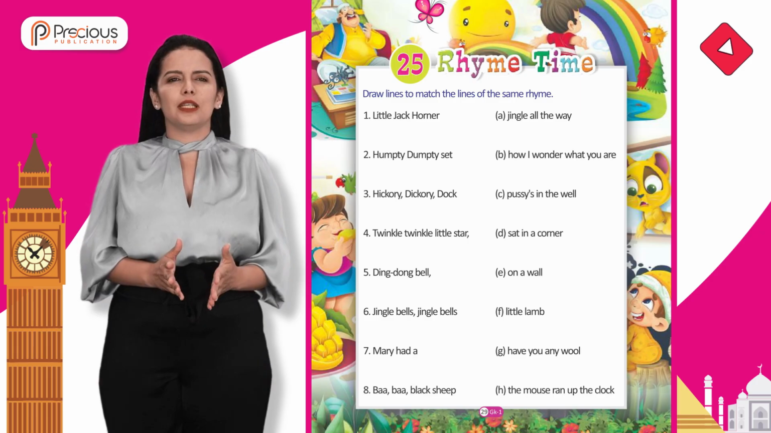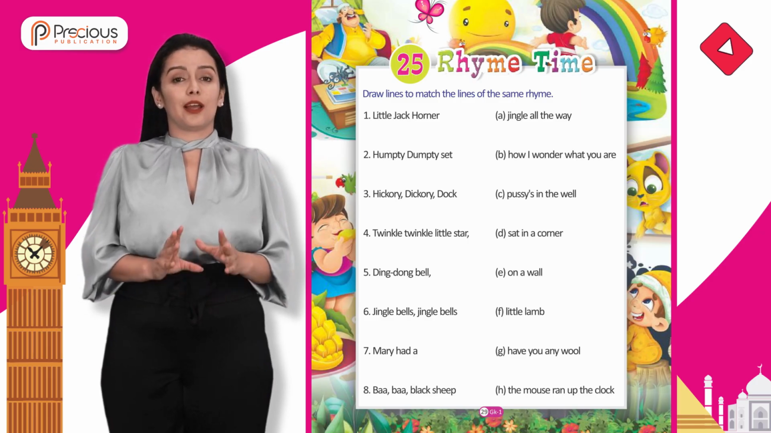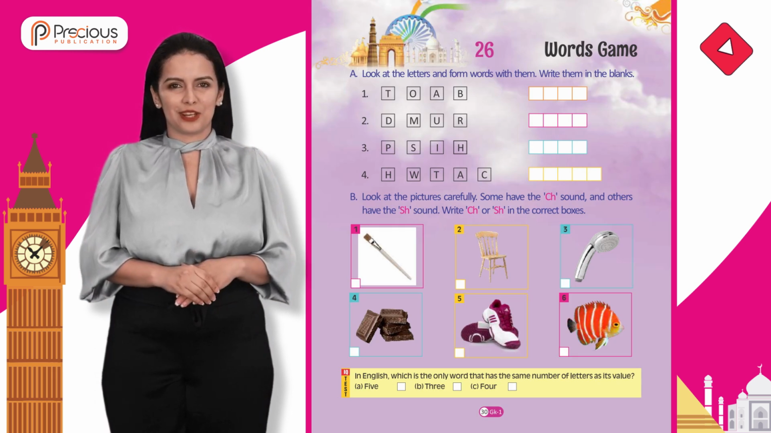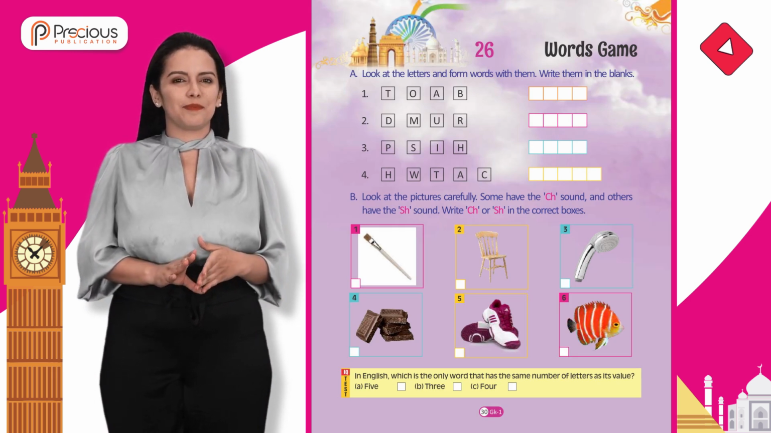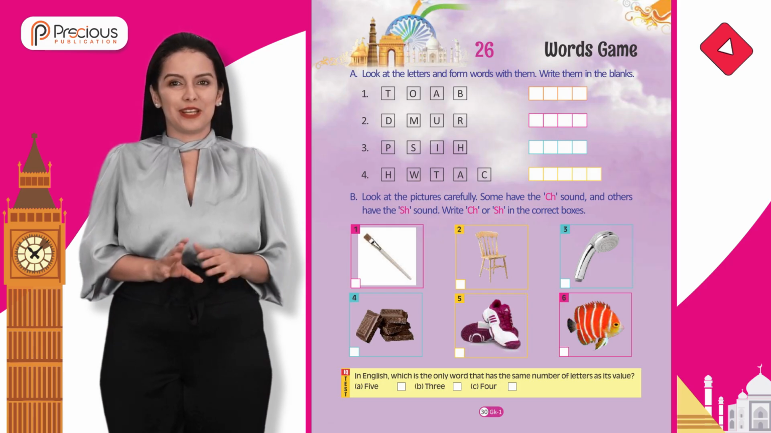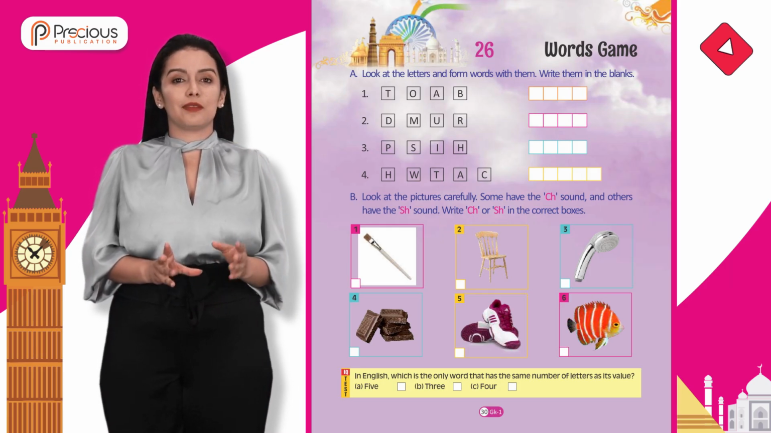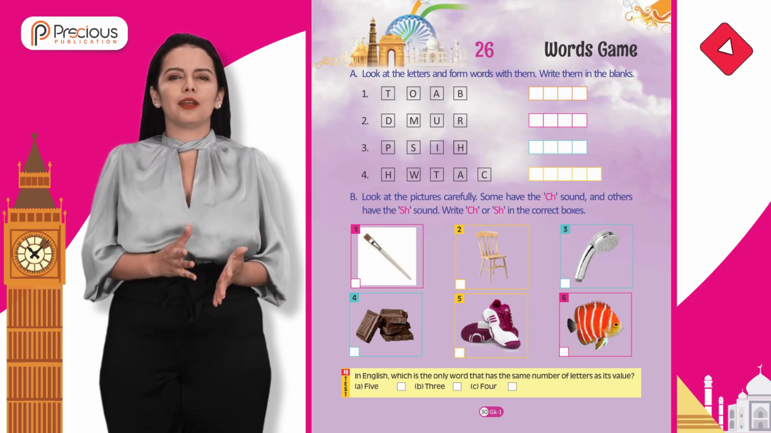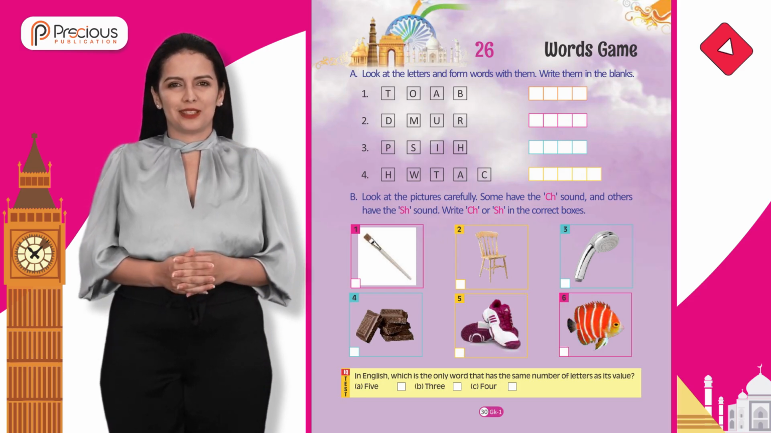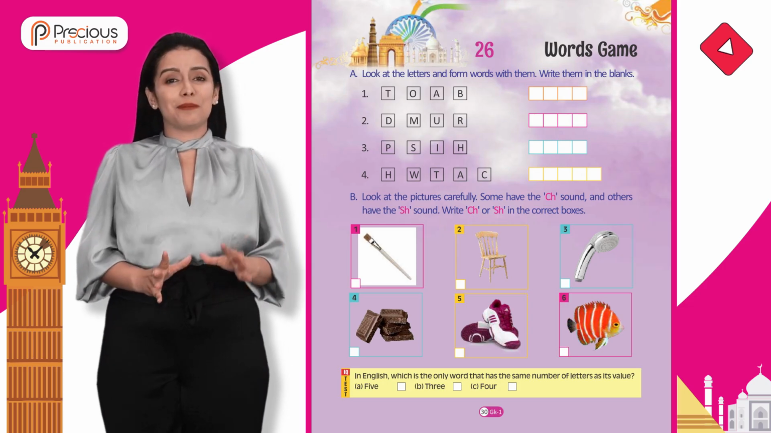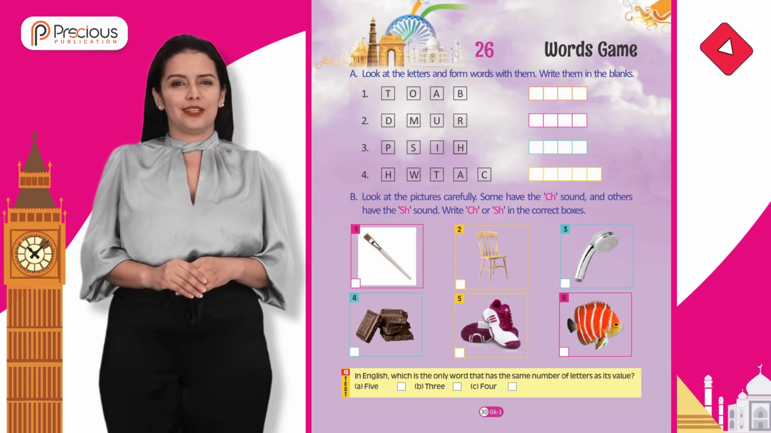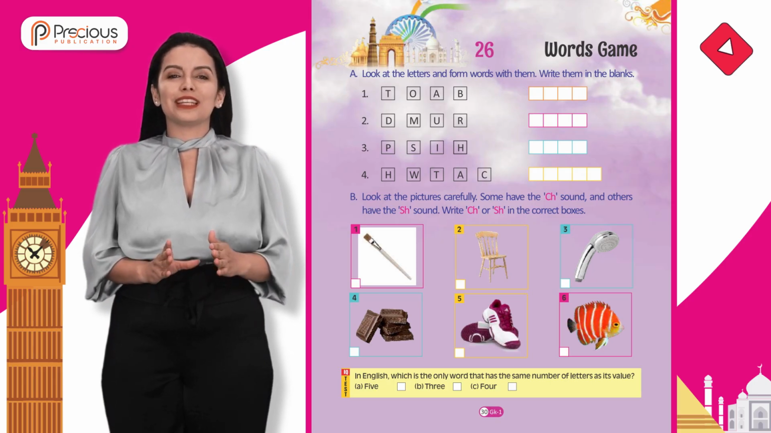Chapter 25. Rhyme time. Draw lines to match the lines of the same rhyme. Chapter 26. Words game. A. Look at the letters and form words with them. Write them in the blanks. B. Look at the pictures carefully. Some have the ch sound and others have the sh sound. Write ch or sh in the correct boxes.